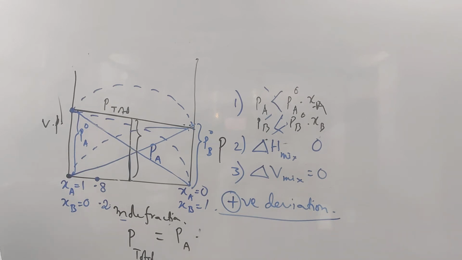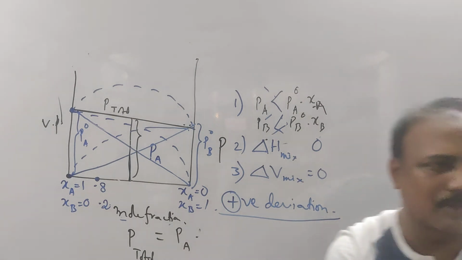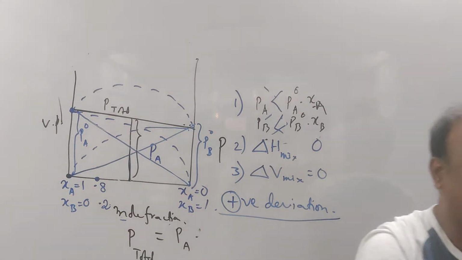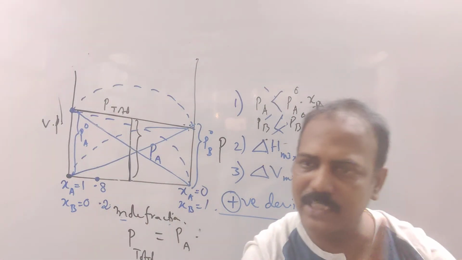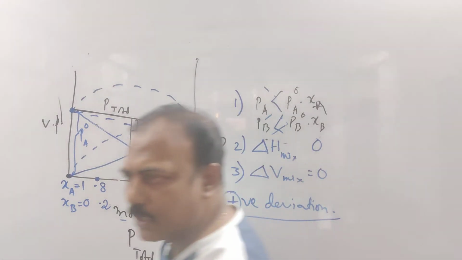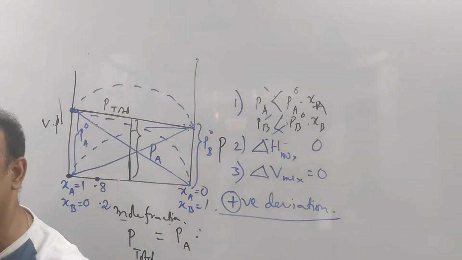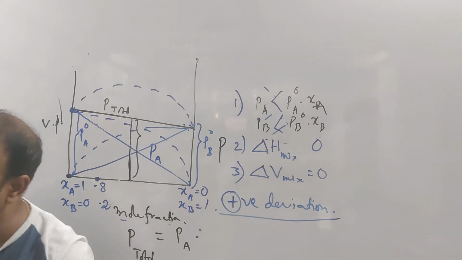Sir, the interaction between two molecules, that is AA and BB, is higher than AB. Simple. The interaction between the individual molecules, AA and BB, will be greater than the interaction between AB. When only A is there, the interaction is between A's only. When only B's are there, there is interaction between B's only. But when A and B are mixed, there are three types of interactions, right? AA, BB, and one more, AB.